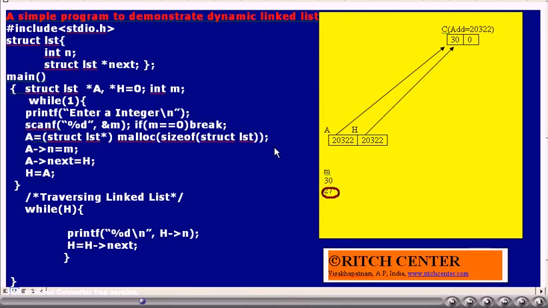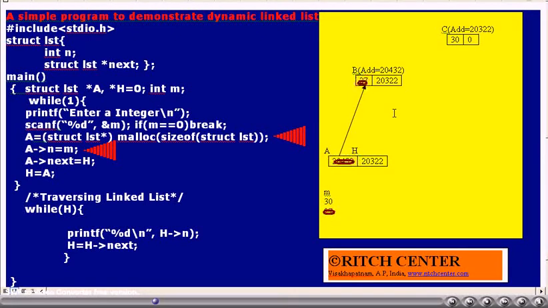Now I assume that the user has entered 27. As 27 is not 0, we will not be coming out of the while loop. A new LST type object is created with the help of malloc, and its address, we are calling it 20432, will be assigned to a. That is, a no longer points to the previous object. Now a points to a new object b. We are referring to it like this just for our convenience.